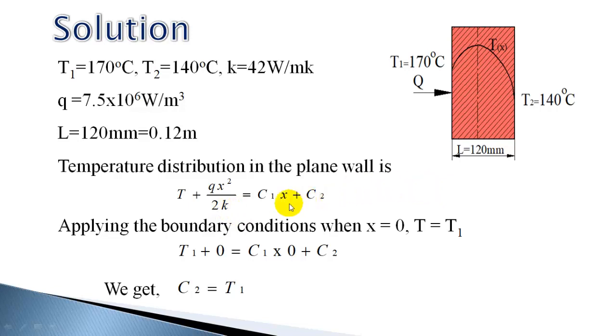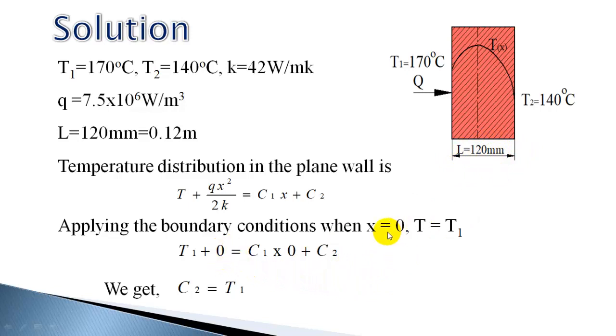Integrating that governing equation twice, you get the expression for T. So it's T plus qx square by 2k is equal to C1x plus C2. So this is the general equation for temperature. Now based on the situation, you have to solve for C1 and C2. Now let us start from the basic, and general case we derive substituting Ts T1 at x is 0 and Ts T2 at x is equal to L, and then later on we will substitute the temperatures and the thickness of the wall.